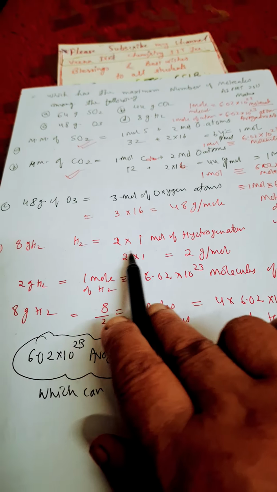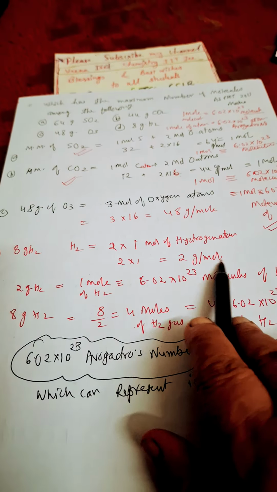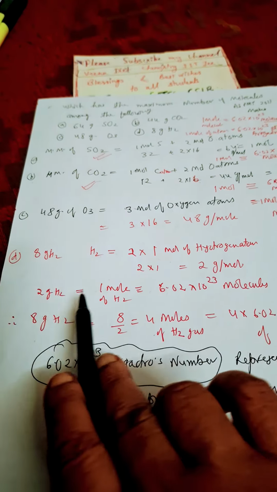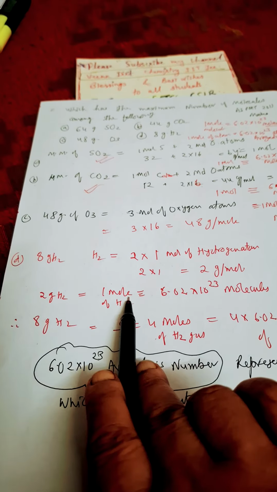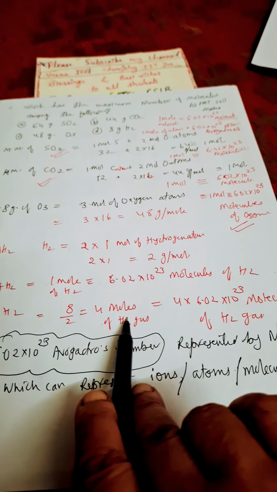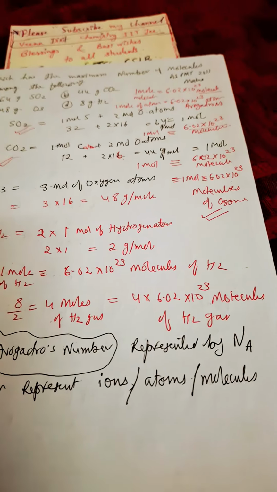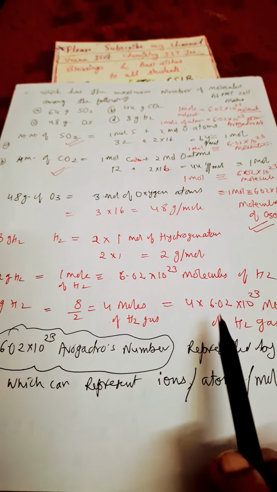But here, hydrogen molar mass is 2 gram per mole, because 2 atoms are there, atomic mass is 1, 2 times 1, 2 gram per mole. 1 mole is contributed by 2 gram. Here they have given 8 gram. So 2 gram is 1 mole of hydrogen, so 8 gram will have 4 moles of hydrogen. So 4 times Avogadro number, 4 into 6.02 into 10 raised to power 23.